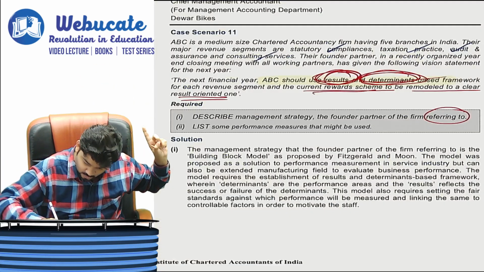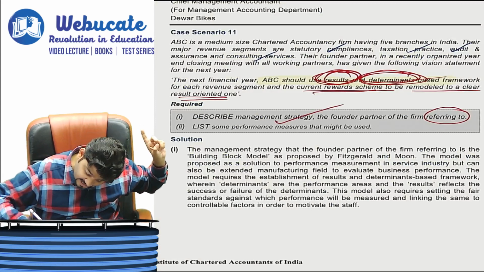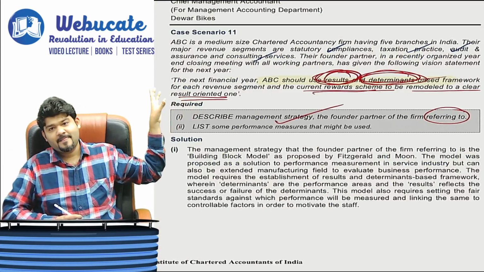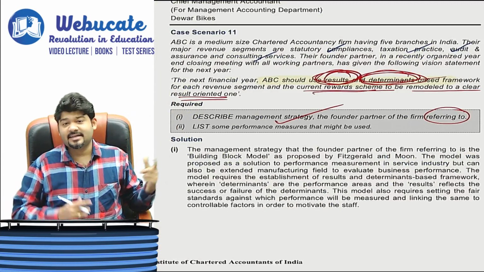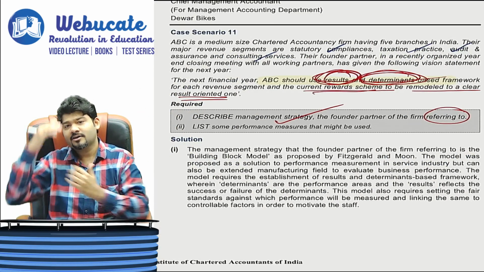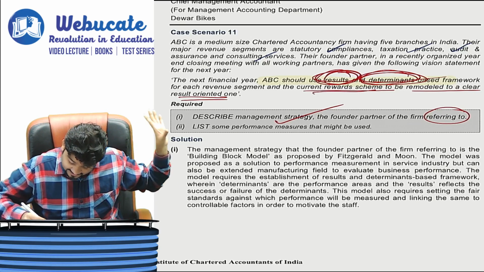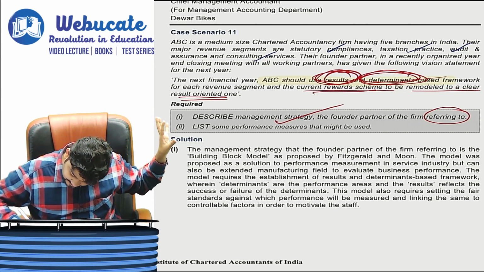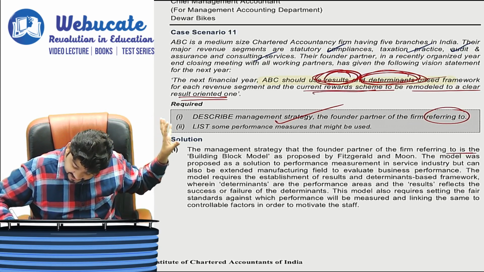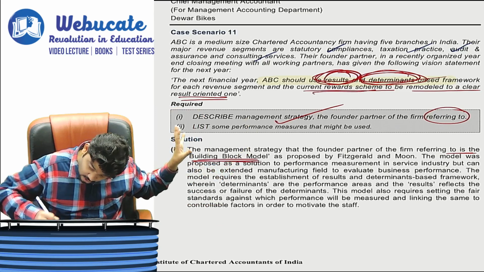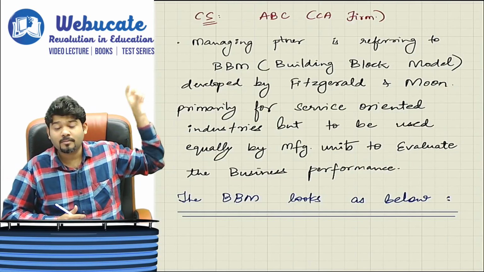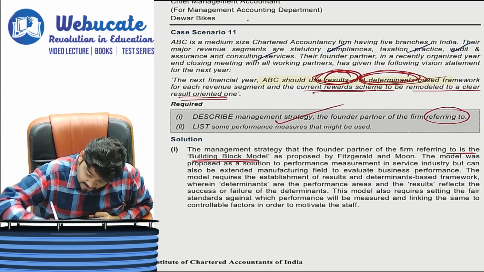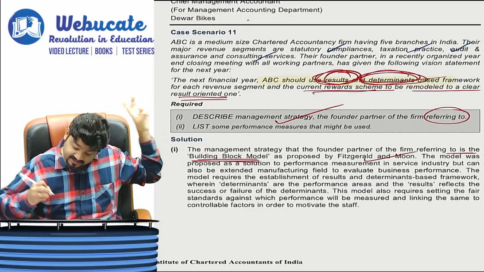So what have we done? We are done with describing the management strategy that the partner is referring to. Then they have said that now connect it with the question. We will do that. But first, the management strategy that the founder partner is referring to is the building block model, developed by Fitzgerald and Moon.